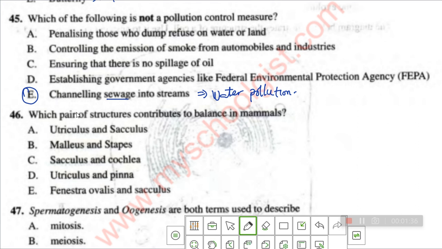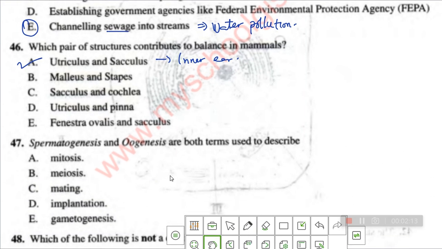So number 46, which pair of structures contribute to balance in mammals? That is, it helps us to balance when we are moving. It doesn't make us to fall. So the answer is just utriculus and sacculus. That's the answer, not malleus and stapes. It is this utriculus and sacculus which is in the inner ear that causes balance. So it means the ear is not only for hearing, it's also for balance. But the main structure that makes the mammal stand and not fall is the utriculus and sacculus. So let's go to number 47.